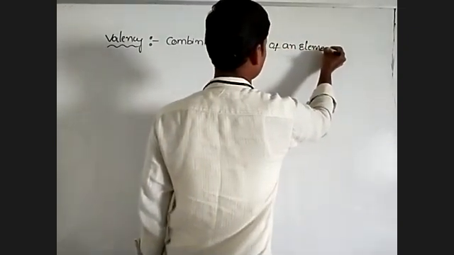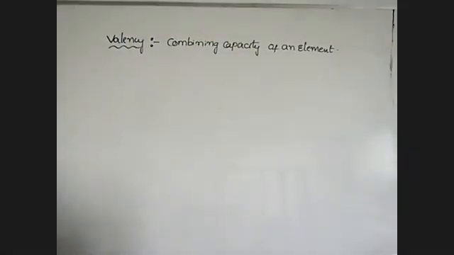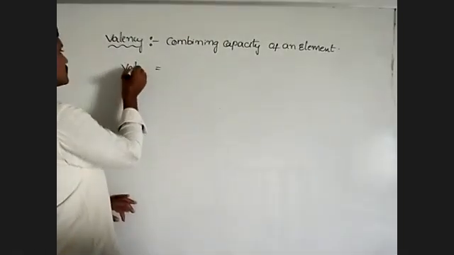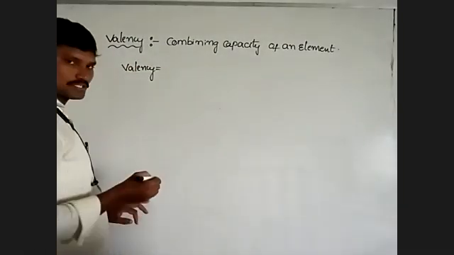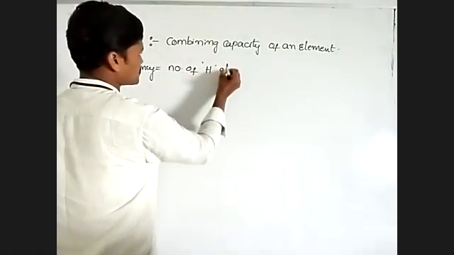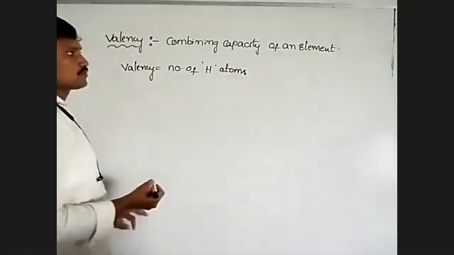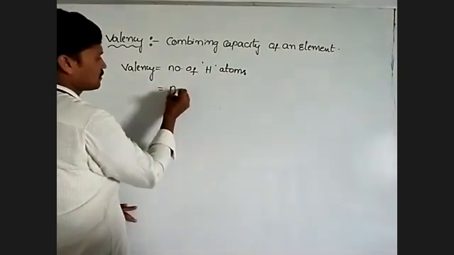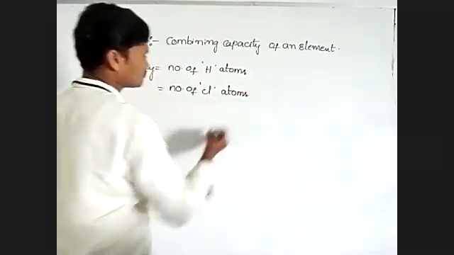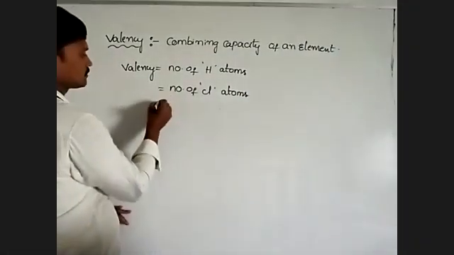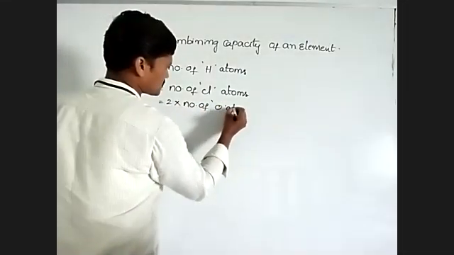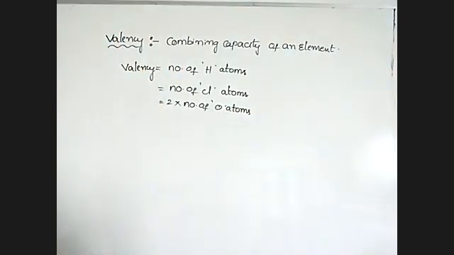So valency, another definition, is equal to the number of hydrogen atoms, or the number of chlorine atoms, or 2 into the number of oxygen atoms present in a given molecule.